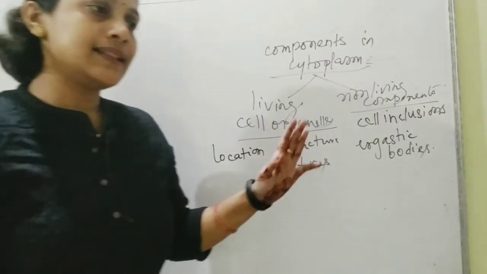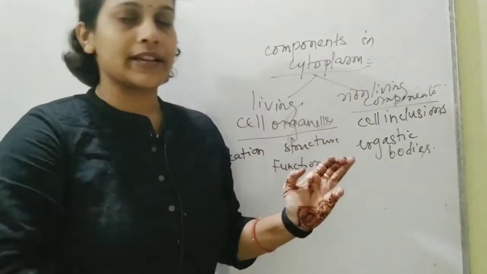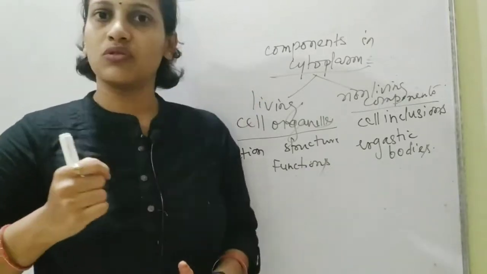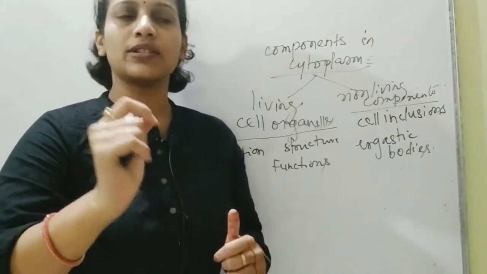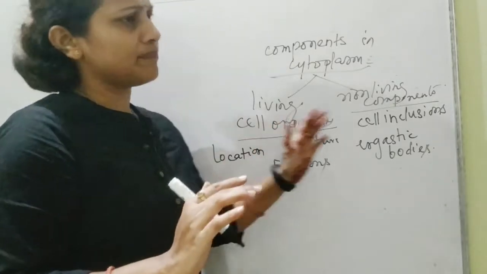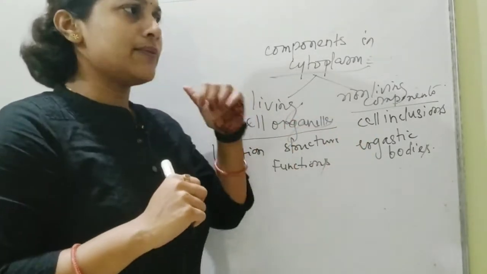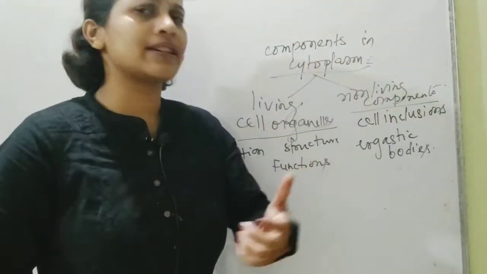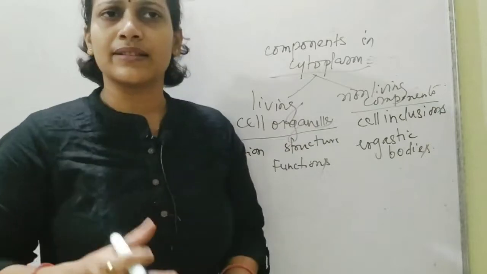Okay, now these are the three categories in which every cell organelle has to be addressed while you are going through cytology, because everything has its own value, everything has its own location, and you can say it has its own specific function. Now when we talk about the location, you can say at random that any cell organelle you take, it is in the cytoplasm, no doubt.